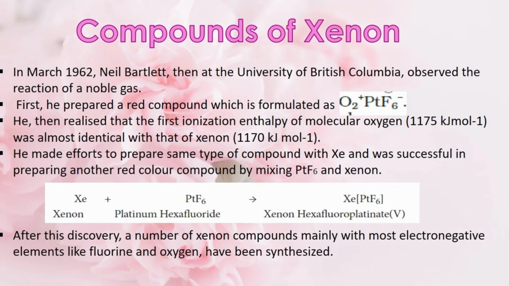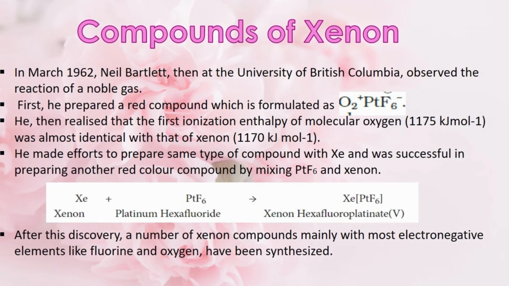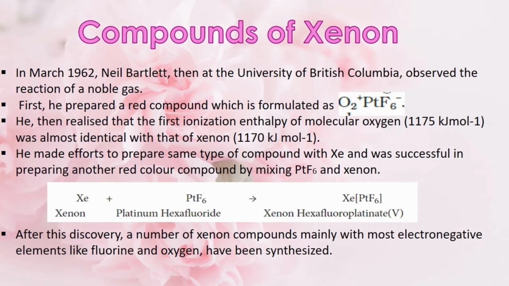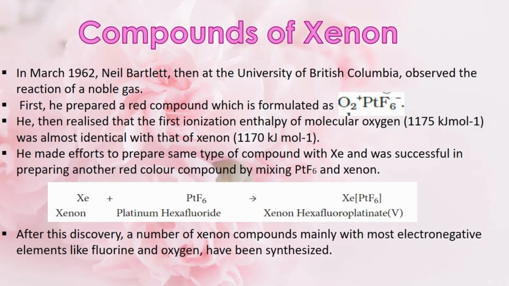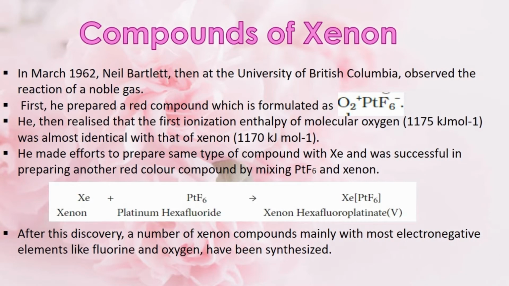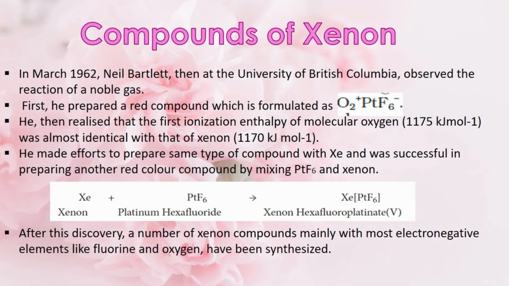In his laboratory, he prepared a red color compound using molecular oxygen and platinum hexafluoride. When he studied that red color compound, he found that the ionization enthalpy of molecular oxygen is similar to that of xenon. So this gave him a clue.